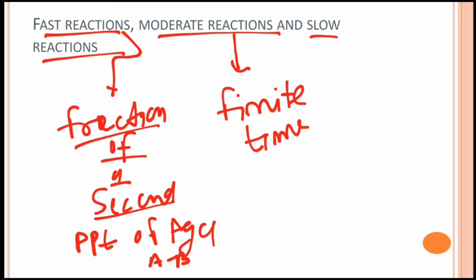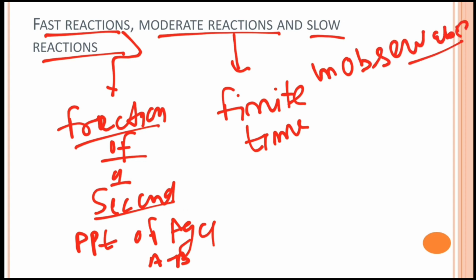And what are slow reactions? Slow reactions are those reactions in which the chemical change is unobservable. For example, conversion of diamond into graphite.